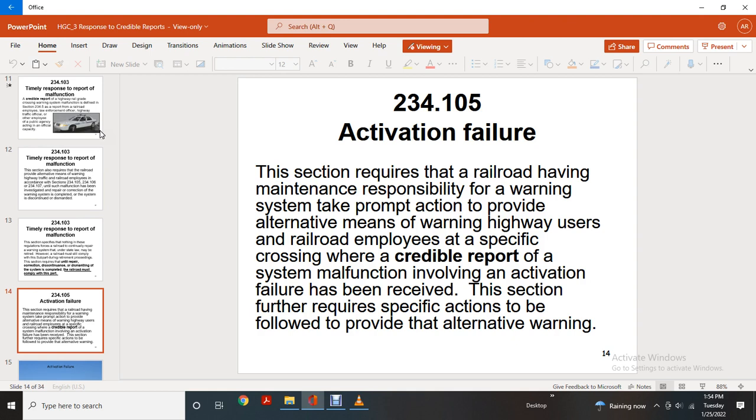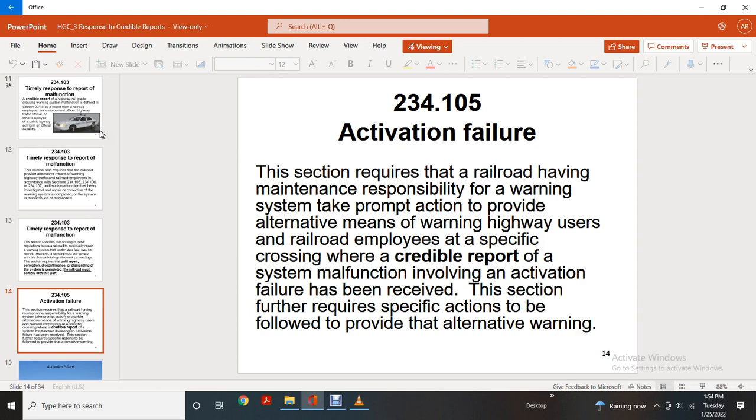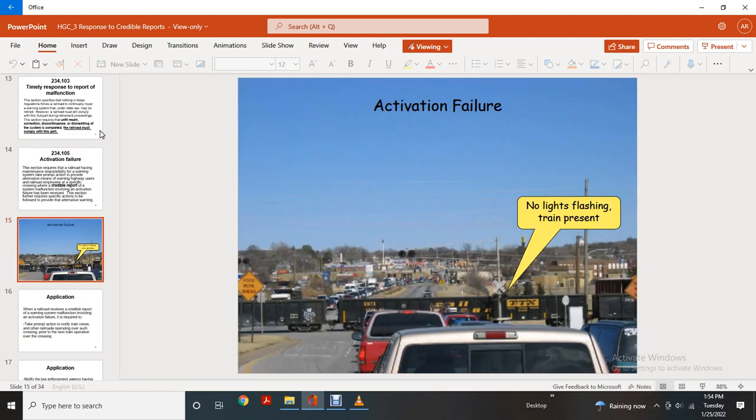234.105, Activation Failure. This section requires that the railroad having maintenance responsibility for the warning system take prompt action to provide alternative means of warning highway users and railroad employees at the specific crossing when a credible report of a system malfunction involving an activation failure has been received. This section further requires specific actions to provide the alternative warning. An activation failure shows no traffic signals, no lights or flashing, with a train present.